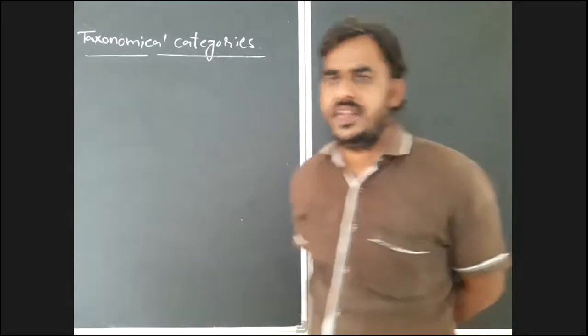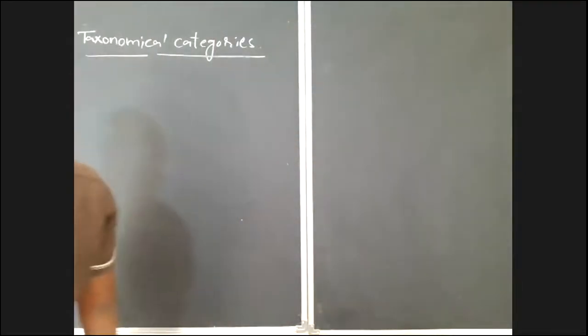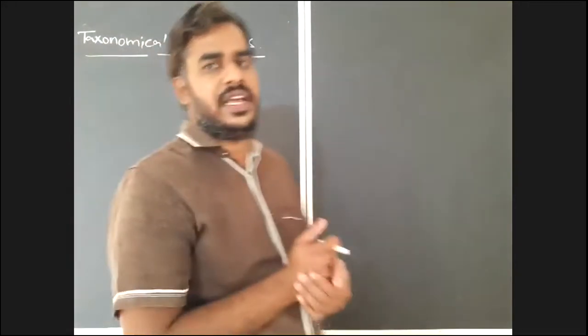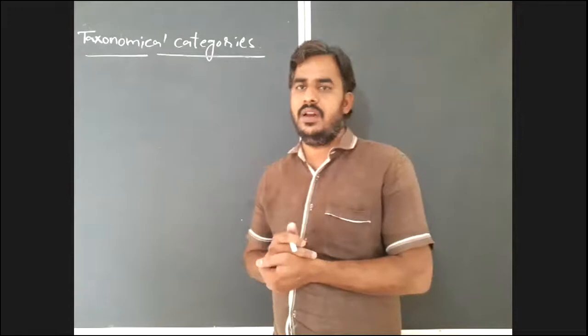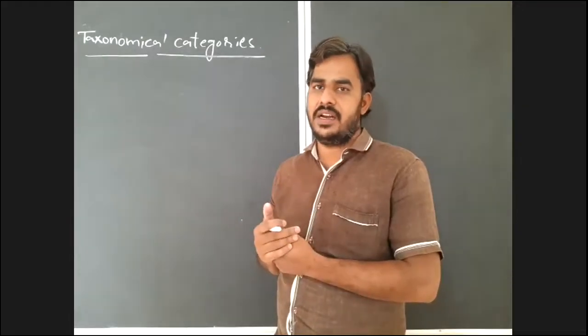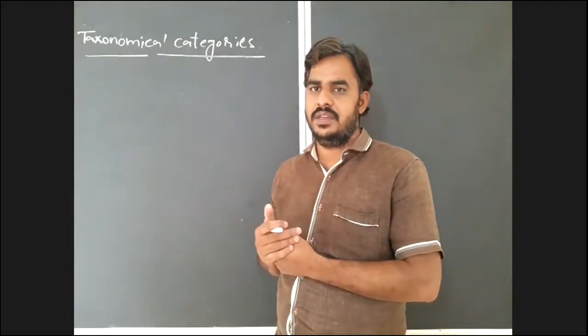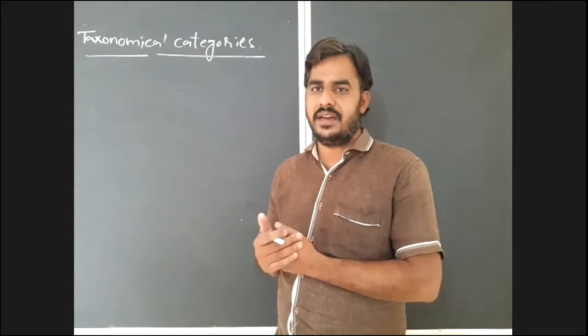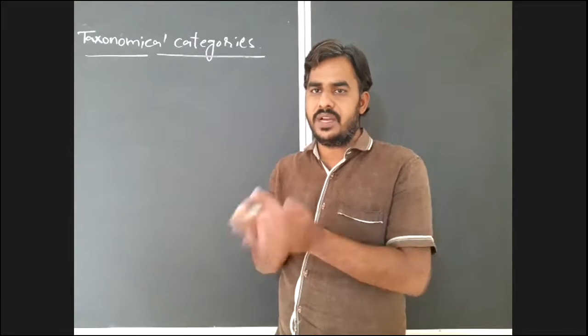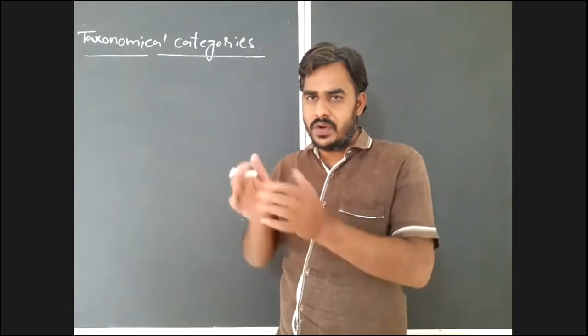In this, there are different categories present. Each category is known as one taxon. So there are different categories available for us to classify the living organisms, different taxa, or different units of classification.